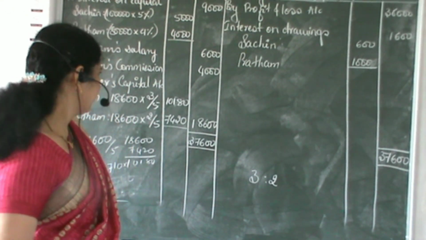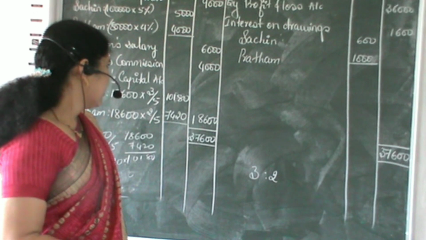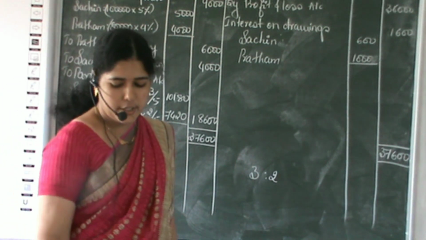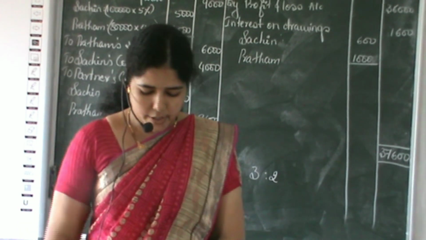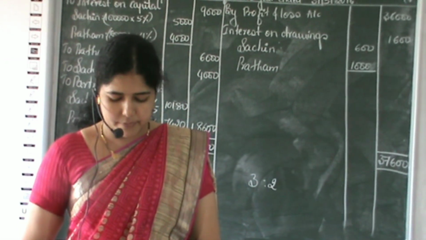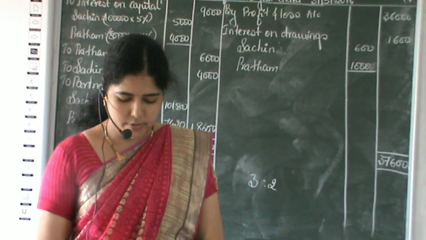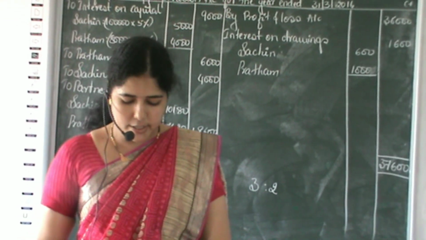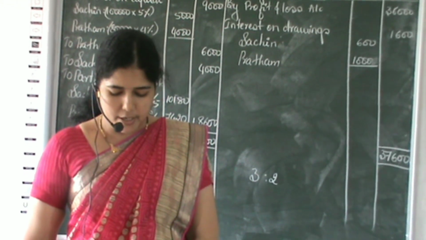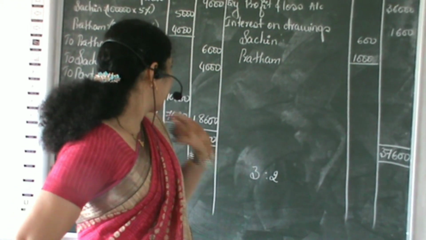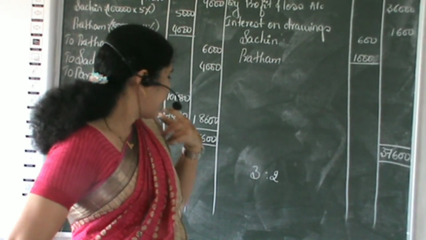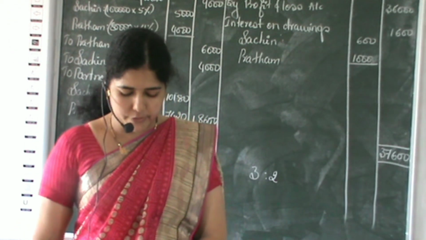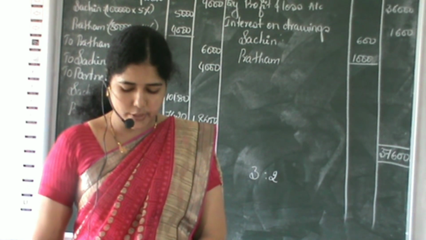Then the next one. The next problem we will be taking here is that of Shiva and Basava. So here the problem is given as: Shiva and Basava are partners sharing profits in the ratio of 2:1.